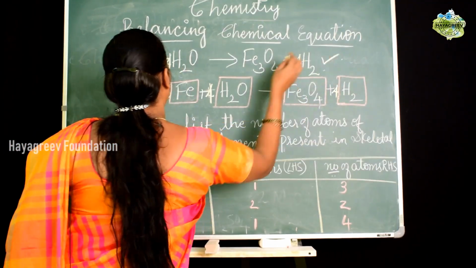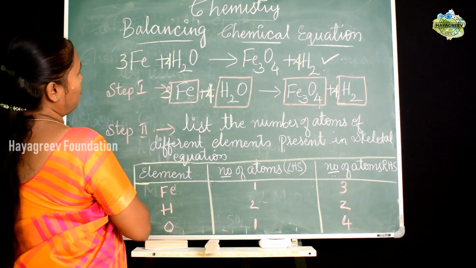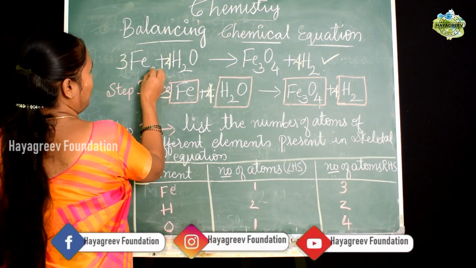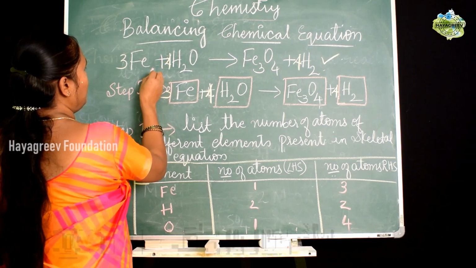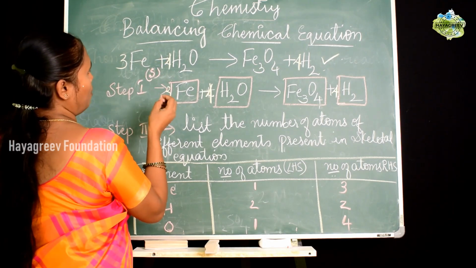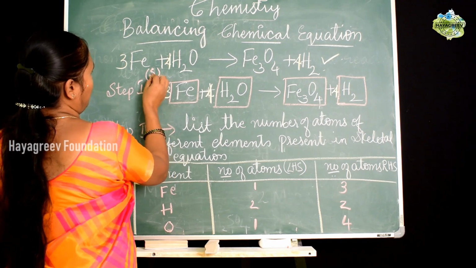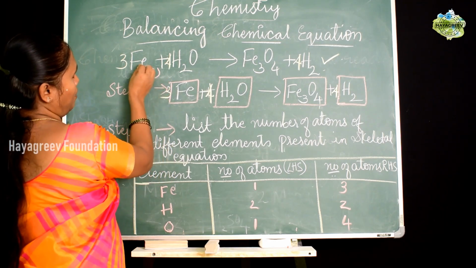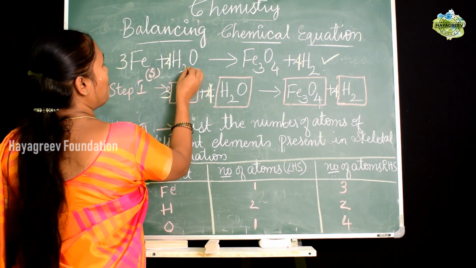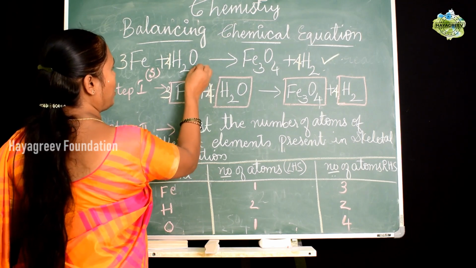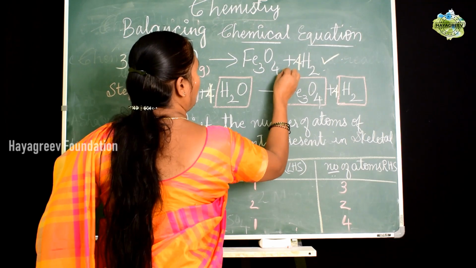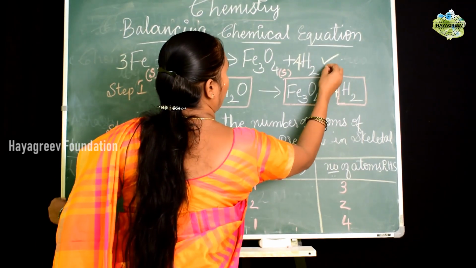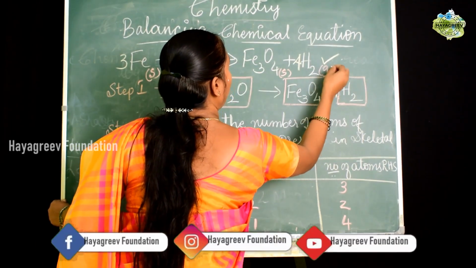So this will be balanced, but later on you have to represent the states of matter also. Fe will be solid. So you use small brackets and represent the state of matter of iron, which is a solid, combining with the vapor form of water. So you take gas here, and Fe3O4 will again be a solid, and hydrogen gas will be liberated.